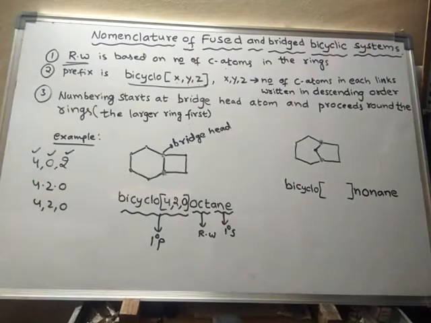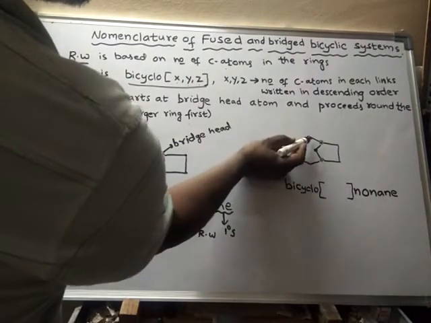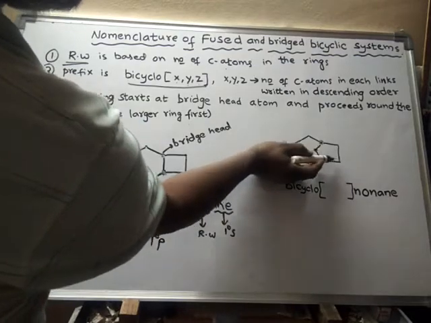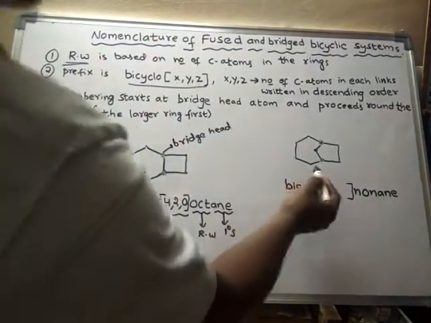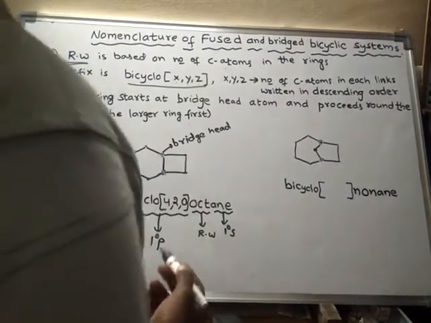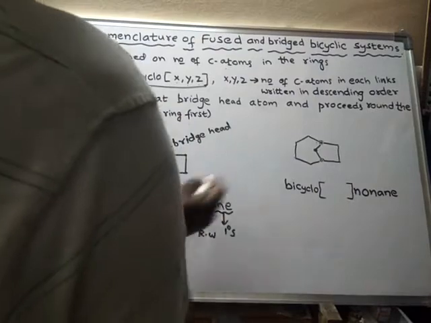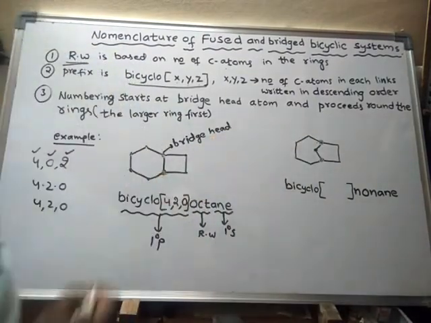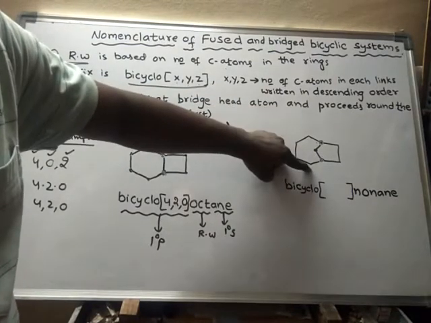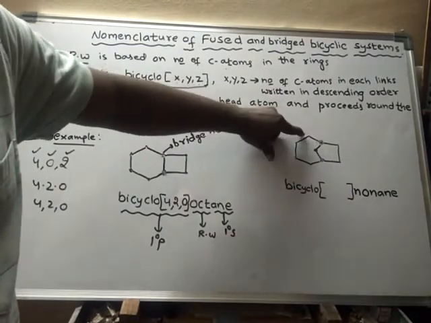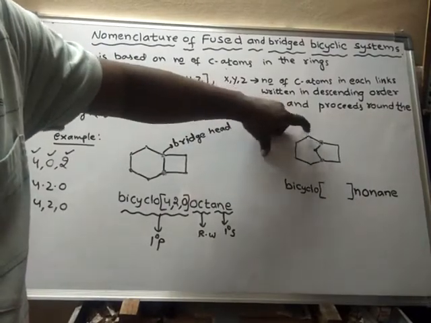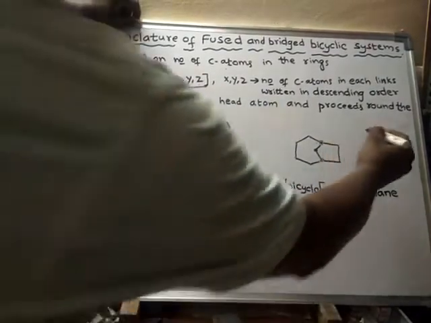Okay. Now there are 3 links. This is one link, this is a second link, and this is a third link. And we have to see how many atoms are there that connect bridgehead carbon atoms. So these are the bridgehead carbon atoms. These bridgehead carbon atoms are connected through these carbon atoms. How many carbon atoms are there in this link in between 2 bridgeheads? So 1, 2, 3, 4 atoms are there.